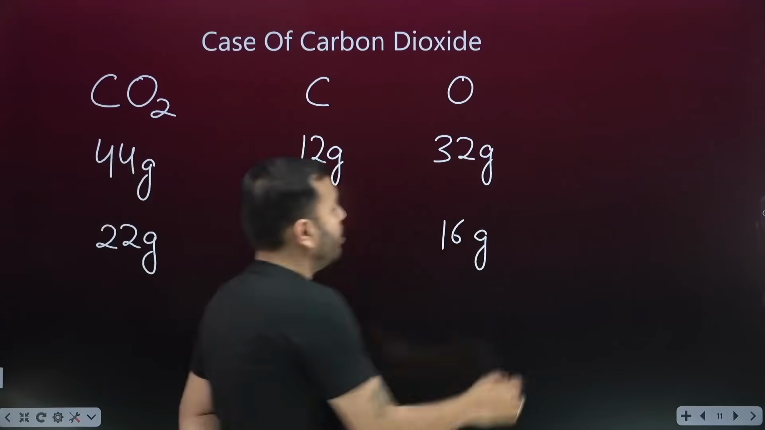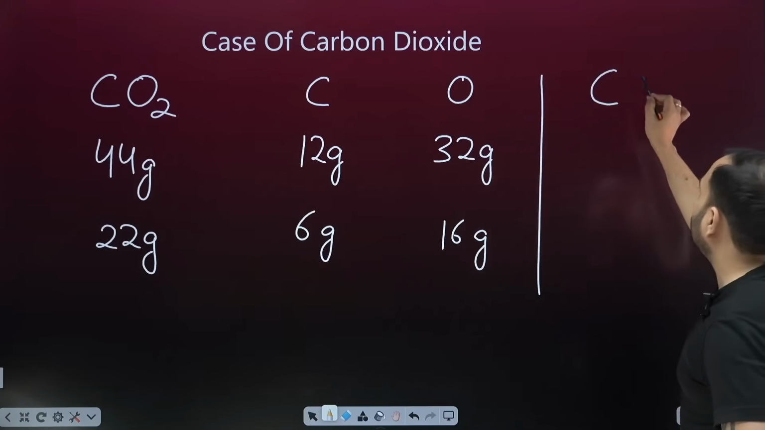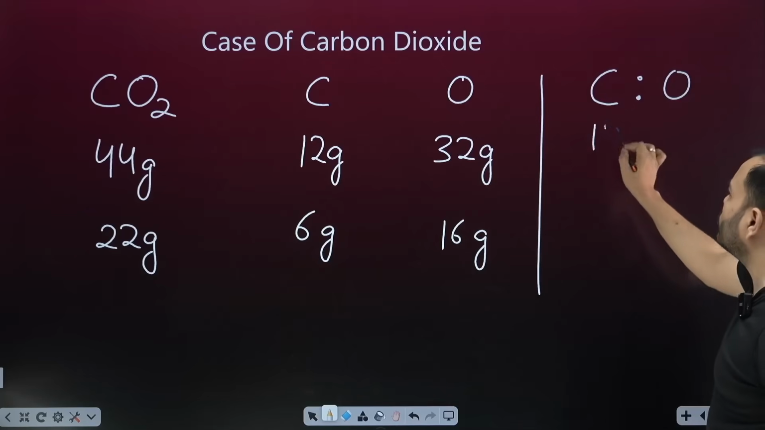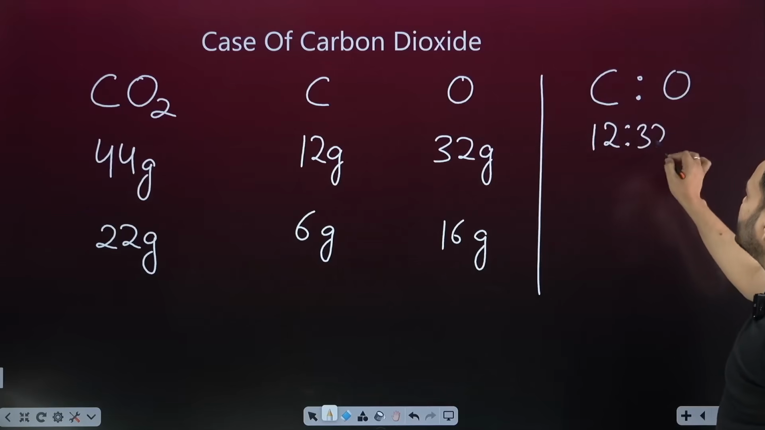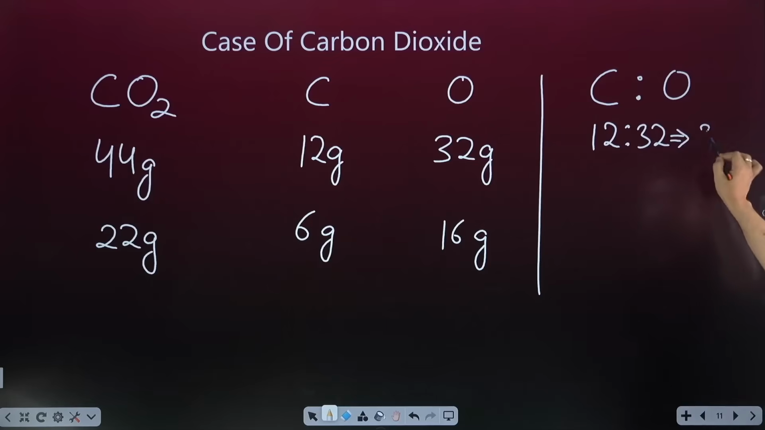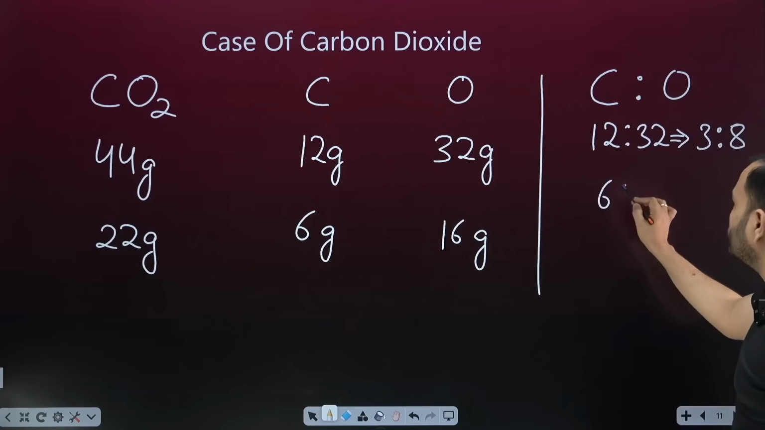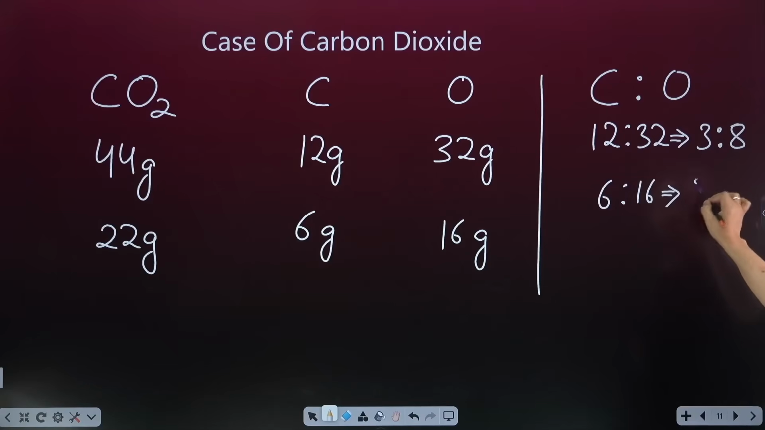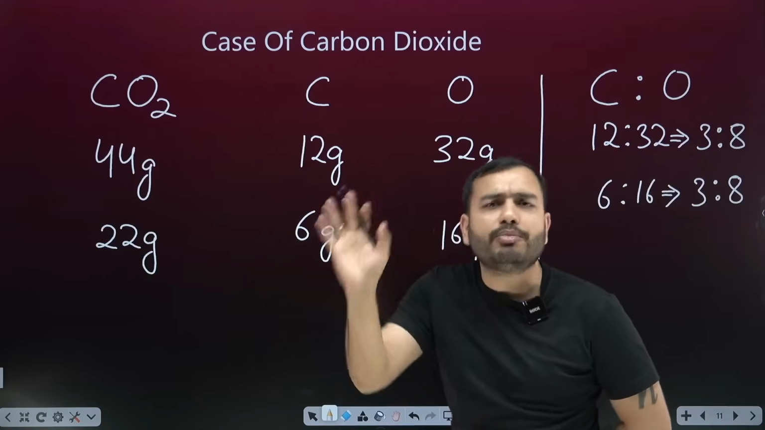Should we see the ratio? Come, let's see the ratio. Every time it is made from carbon and oxygen only. What is it? 12 to 32. It will be eliminated by 4. How much will it become? 4 threes are 12, 4 eights are 32. 3 to 8. And here, 6 to 16. 2 will be eliminated: 2 threes are 6, 2 eights are 16. 3 to 8. Every time, there will be 3 to 8.